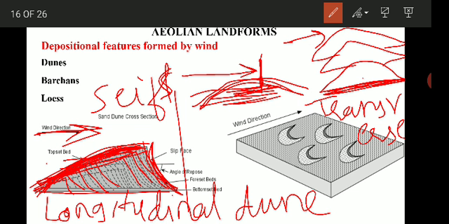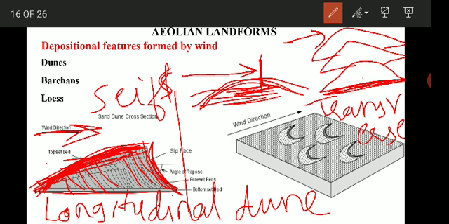So they are called transverse dunes. They commonly occur along the seashore, where you might have seen the undulating type of dunes which are formed.